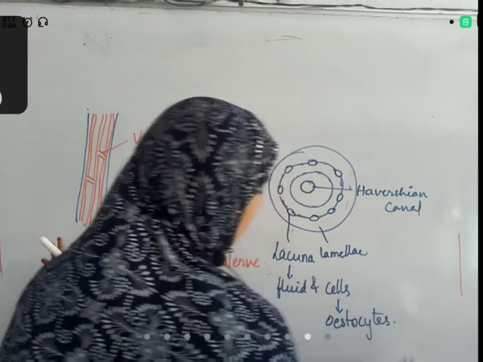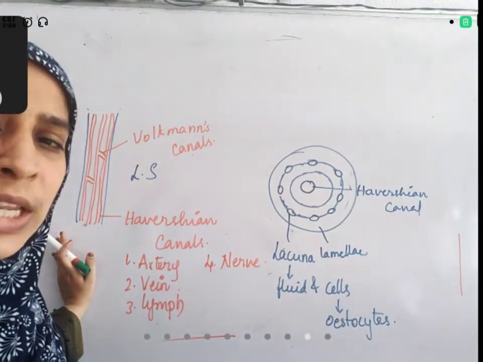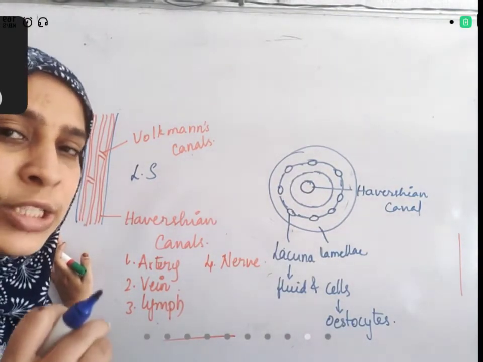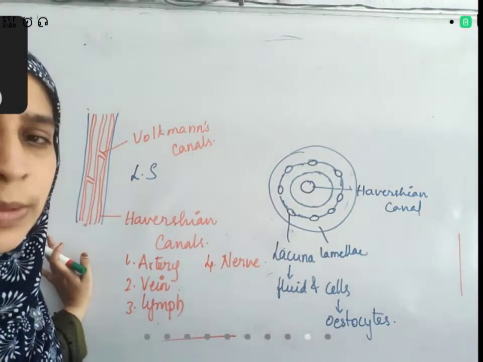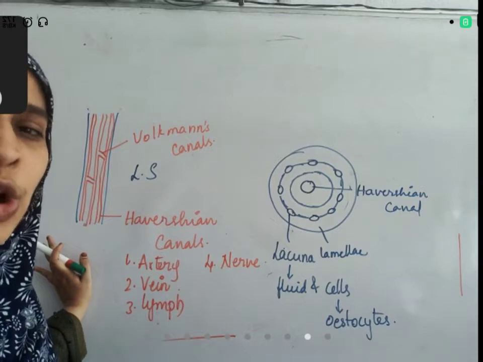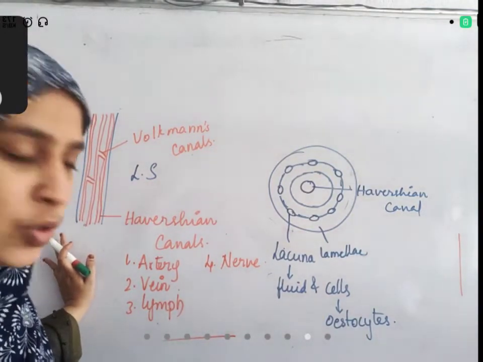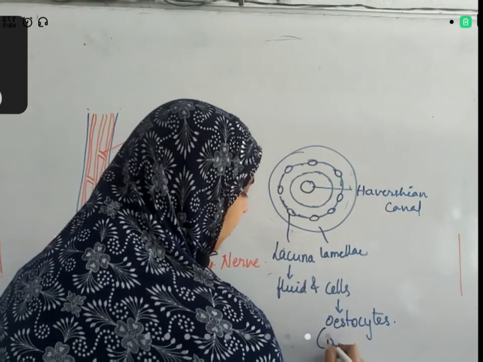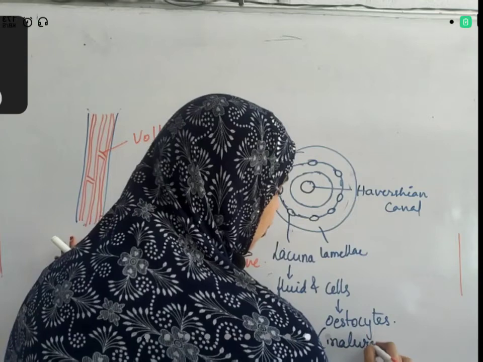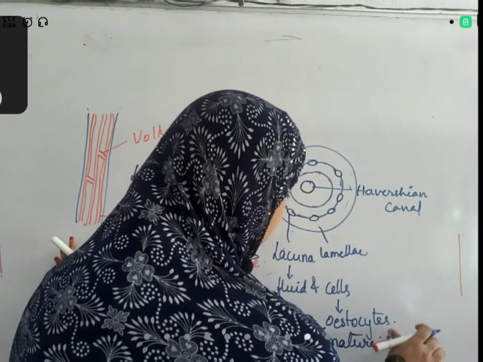These cells are not osteoblasts, they are osteocytes. What is the difference between osteoblasts and osteocytes? When the cell is newly formed inside the bone, it is called an osteoblast. It has the capacity to produce fibers. When it becomes mature, it is called an osteocyte. At that time, it cannot produce fibers. So this is the mature form of osteoblast.